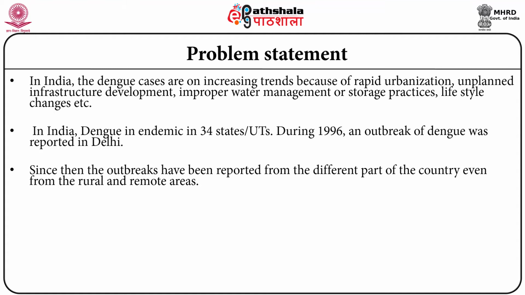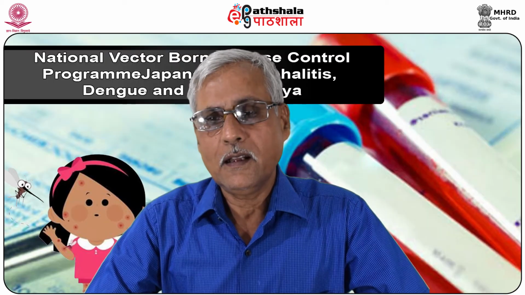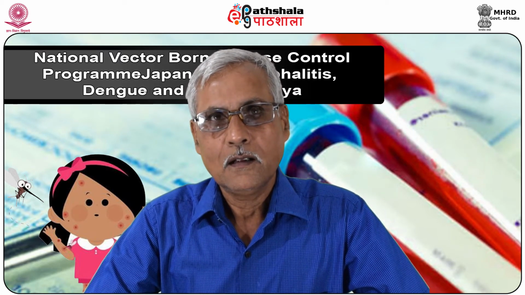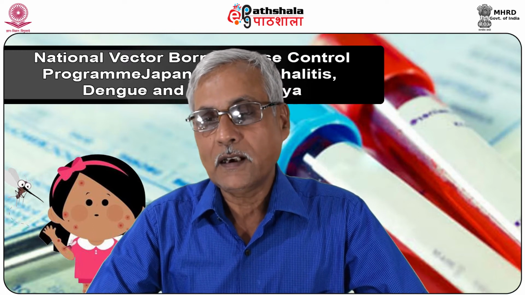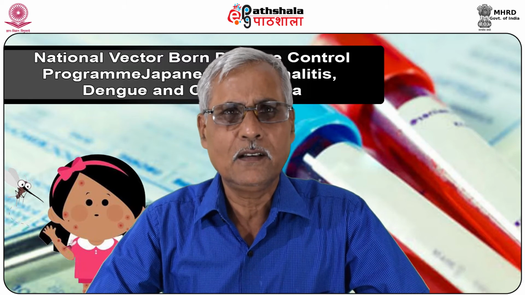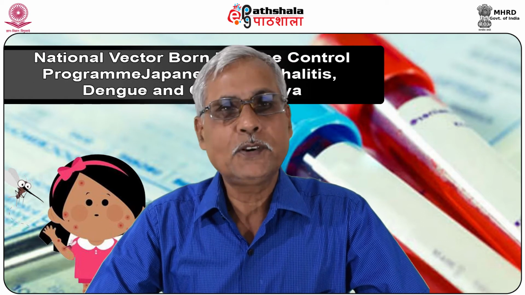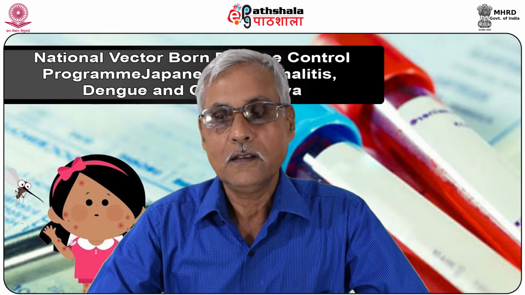In India, dengue has been endemic in 34 states and union territories. During 1996, an outbreak of dengue was reported in Delhi in a big way. Since then, many outbreaks have been reported from different parts of the country, even from rural and remote areas. As far as population at risk in India is concerned, more than 100 million people are at risk for dengue. And since 1960, more than 50 outbreaks of dengue have taken place in the country.